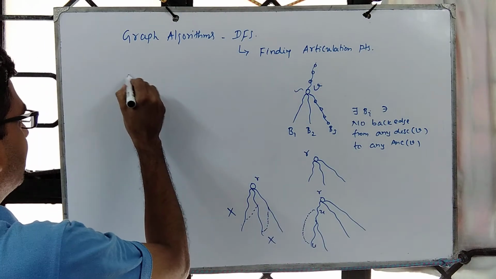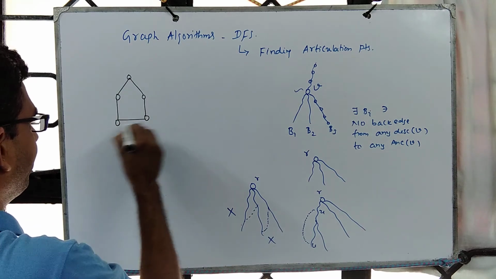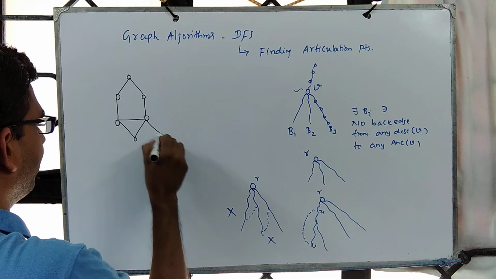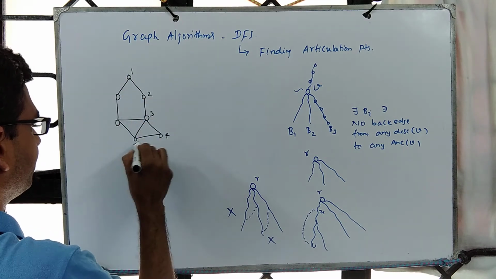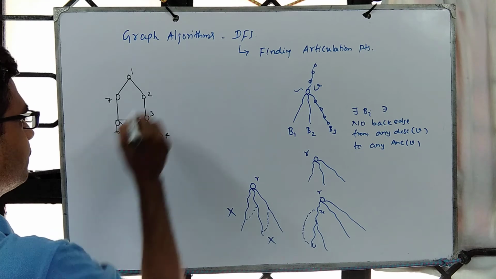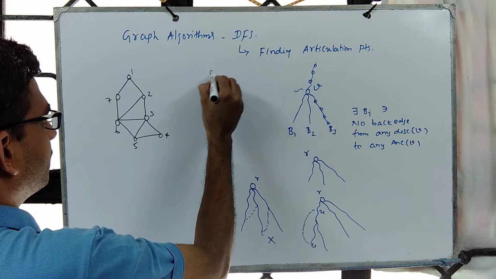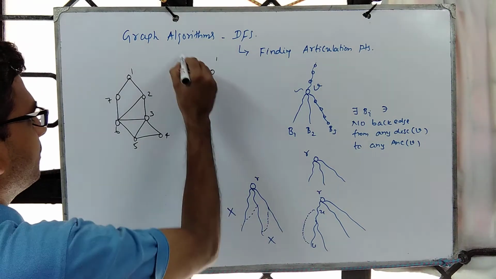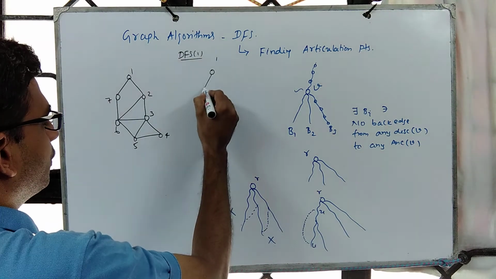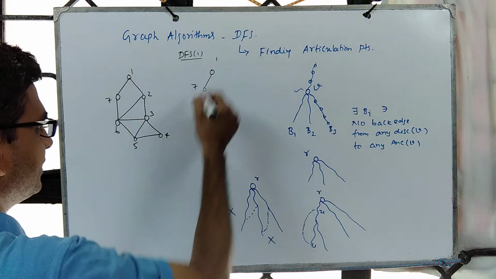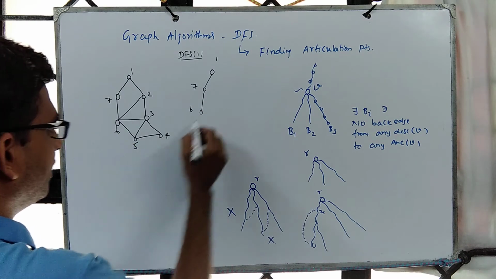So let's look at this example. Suppose we run DFS starting from this. Then we explore its neighbor 7 and its depth. So we keep exploring until we cannot proceed any further.